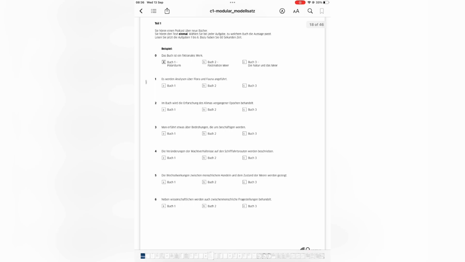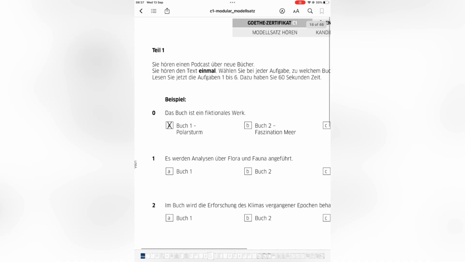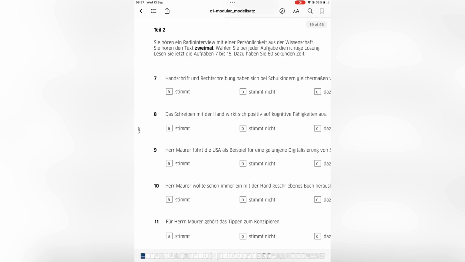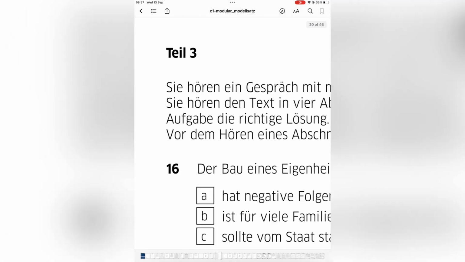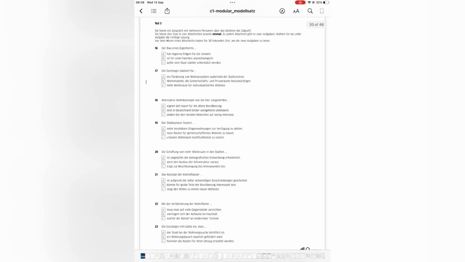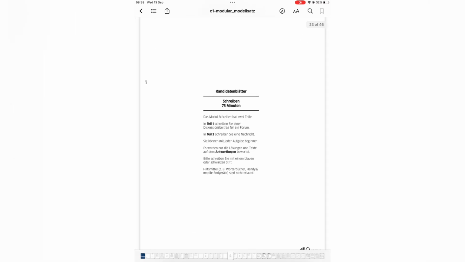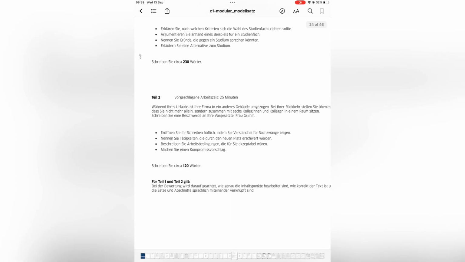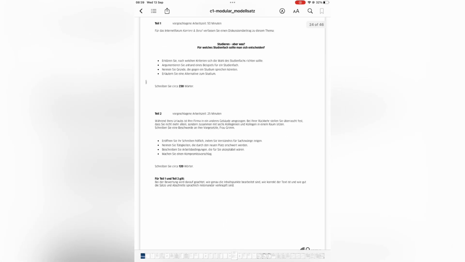In Hören Teil 1, just like I said before, it's a einmaliges Hören, so we will listen to it once, and it is just like B2, which is why the other 3 parts are also similar to the B2 pattern. That is Teil 3 being einmaliges Hören and 2 and 4 being zweimaliges. So the whole Teil 1 is changed to Forumsbeitrag, which is good news for us because we have also attempted this in our B2 exam,